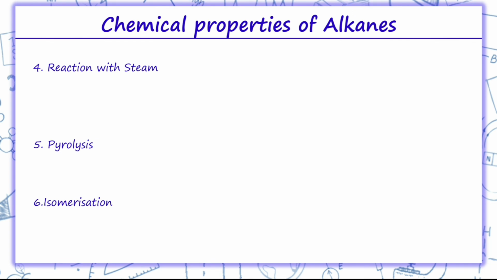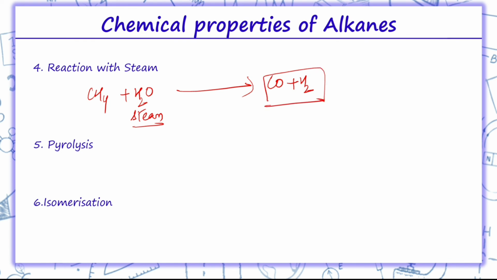Next is reaction with steam. If we have an alkane, CH4, and it is reacted with steam, this reaction forms CO plus H2, that is water gas, a source of hydrogen gas.